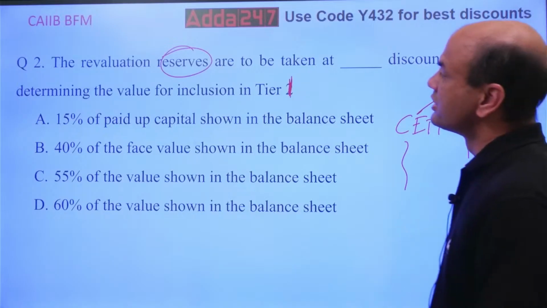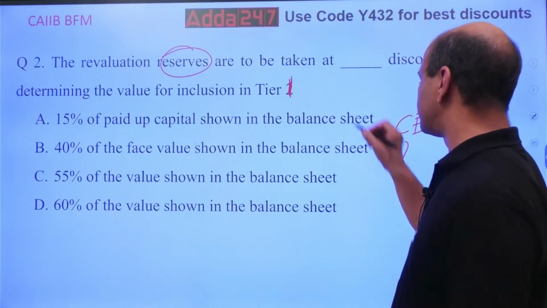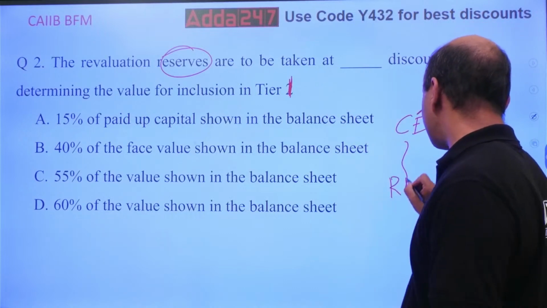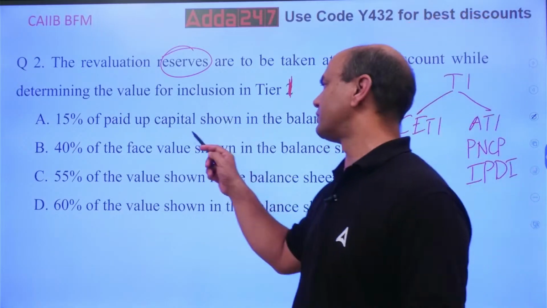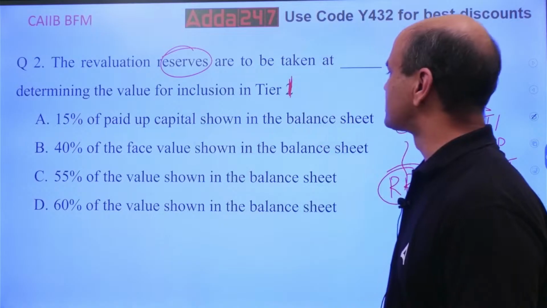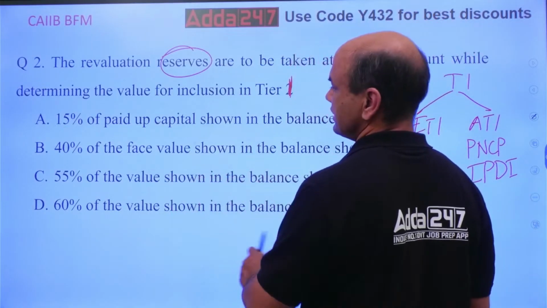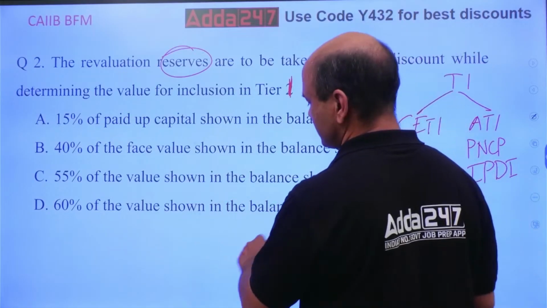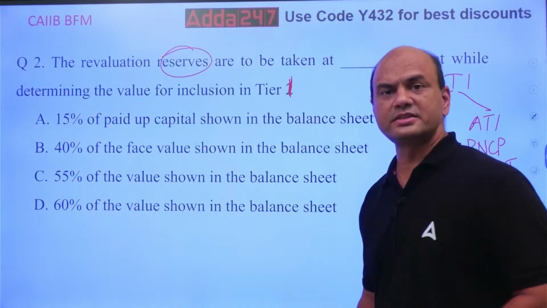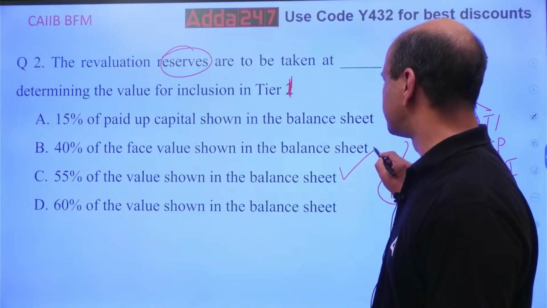These are the part of tier 1, and here your revaluation reserves, RR, comes. It is taken at 15% of the value shown in the balance sheet, 40% of the value shown in the balance sheet, 55% of the value shown in the balance sheet, or 60% of the value shown in the balance sheet. The answer is, you want a discount. See, the discount is this 55%.